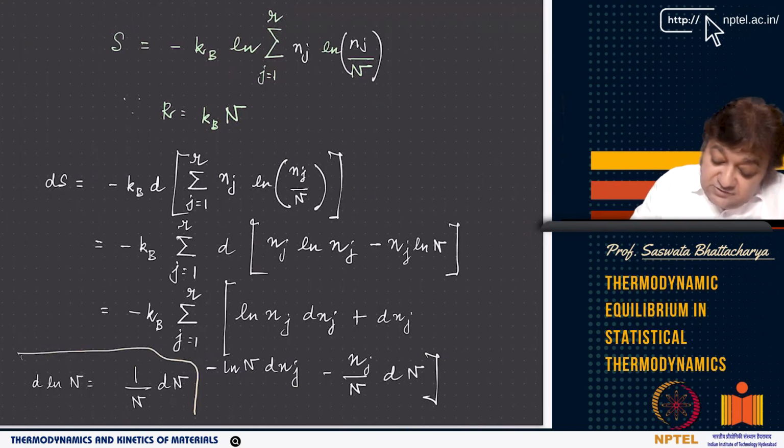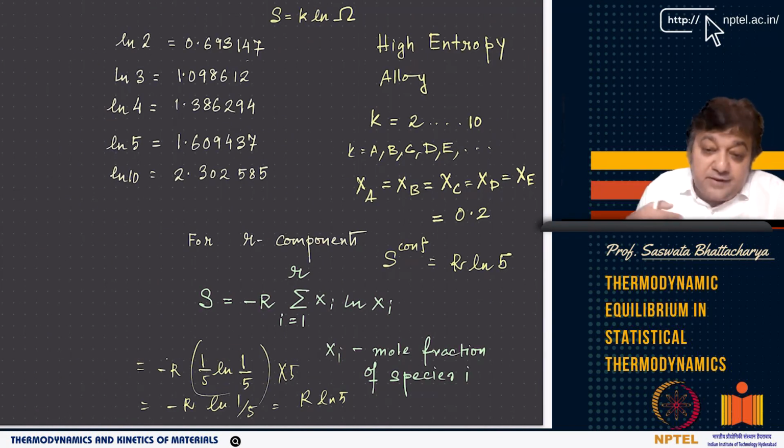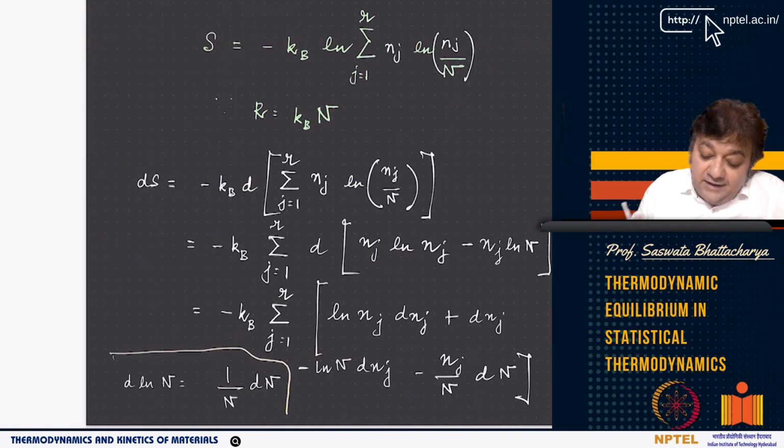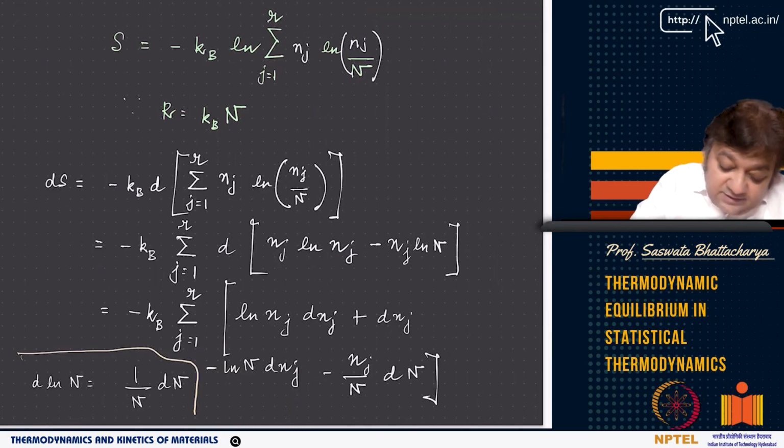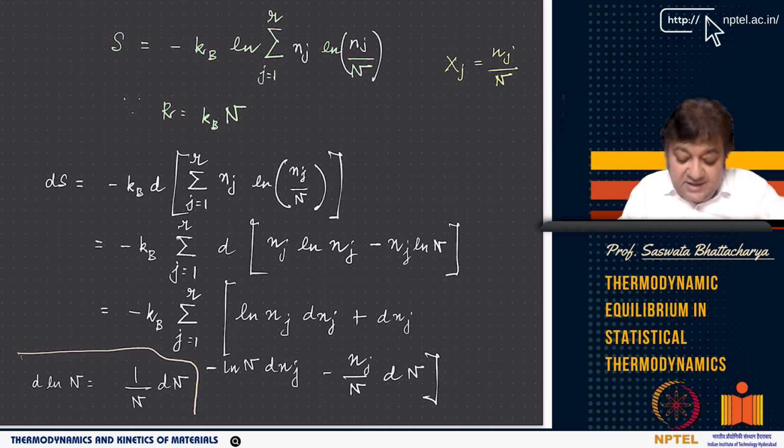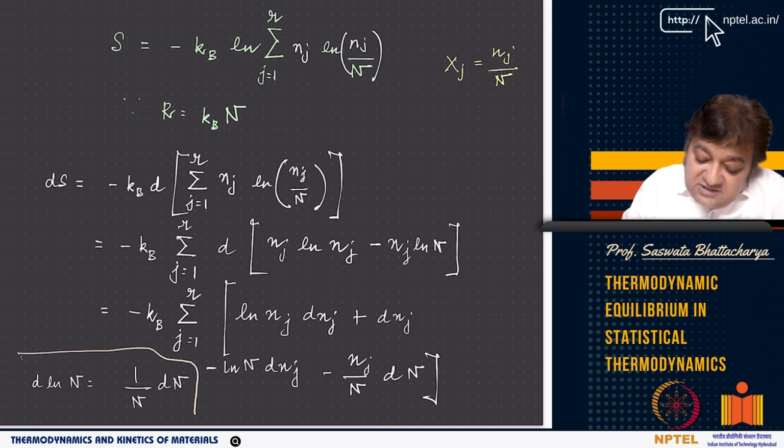So as you saw, if it is per mole, then you use R. If it is per atom, then you use Kb. Kb is Boltzmann's constant, and R equals Kb times N, as we have shown. Now, Xj equals Nj by N. So I can write this as minus Kb summation Nj ln Nj by N.